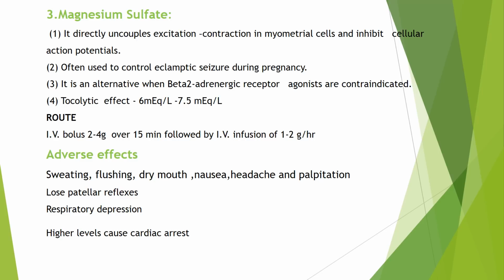Now, what is the route of administration for this? It is given by intravenous bolus 2 to 4 gram over 15 minutes, followed by IV infusion of 1 to 2 gram per hour. Now, what are the adverse effects? It can lead to sweating, feeling of warmth, flushing, dry mouth, nausea, headache and palpitation. There can be loss of patellar reflexes. There would be respiratory depression, and higher levels of magnesium sulfate can cause cardiac arrest.